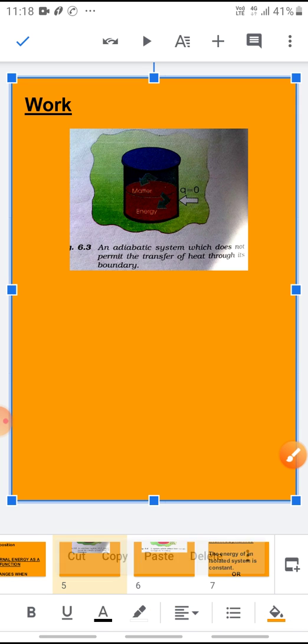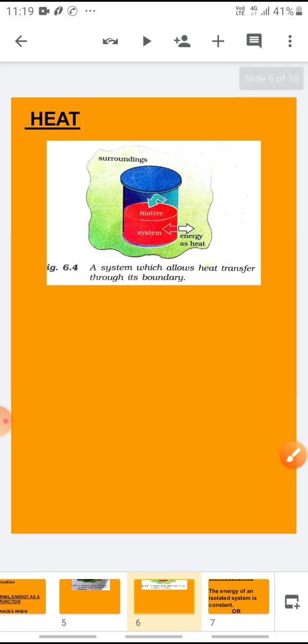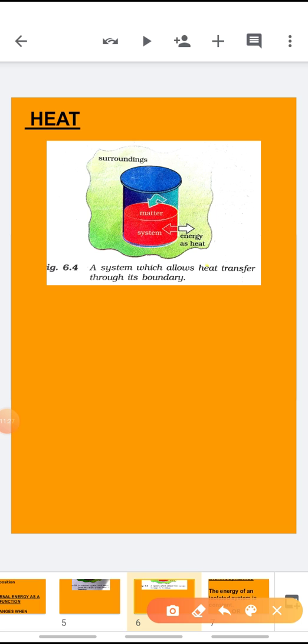Now next is the heat. How does heat change the internal energy? See children, suppose we have a system. The system is having some matter inside it, and the system is allowing the heat to transfer through its boundary.